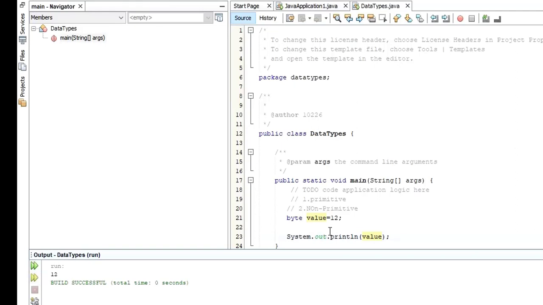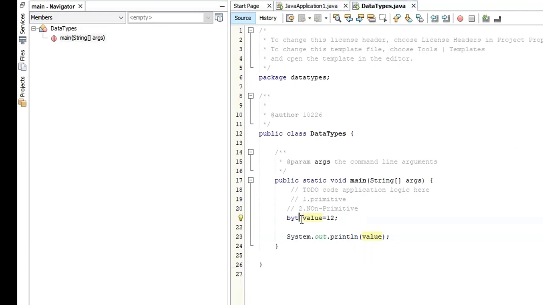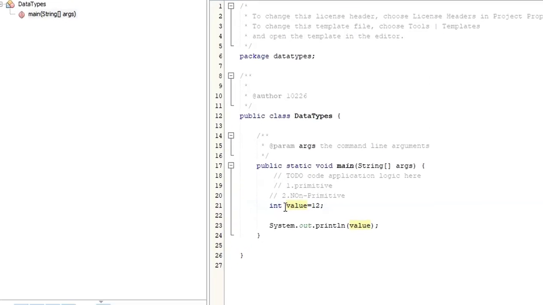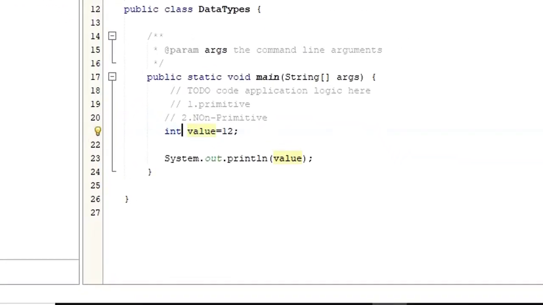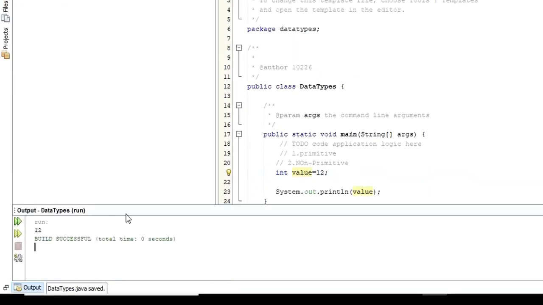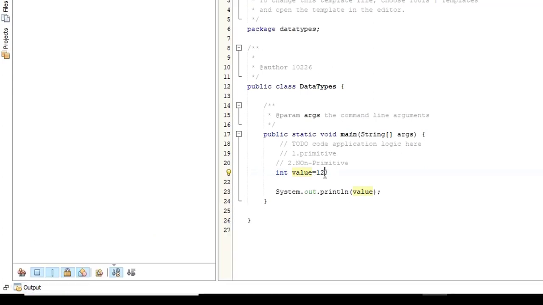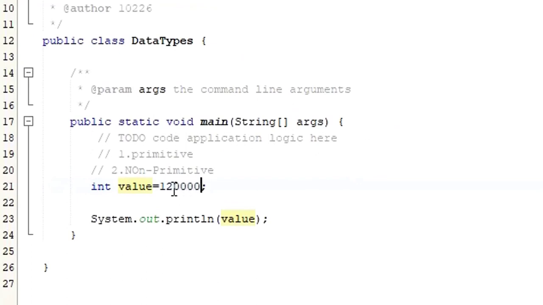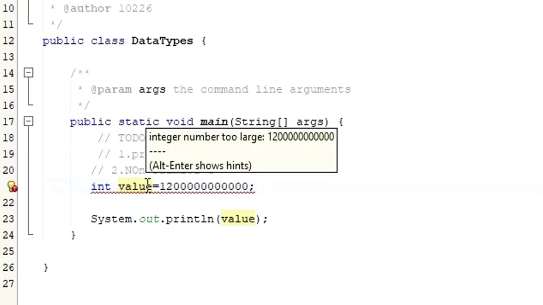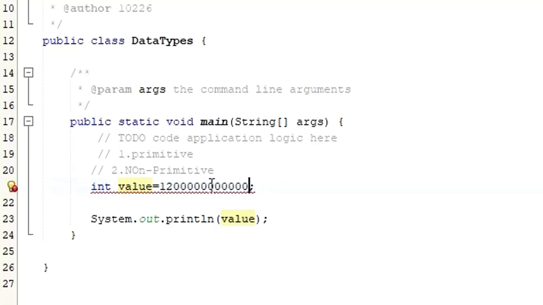Now the next data type is an integer. Let me call this one an integer. When I save and run, it's still going to say 12, right? In case, let me just increase the number for an integer. As you can see here, this one is still an integer, but it's throwing me an error. You cannot store a long number like this under the integer data type.